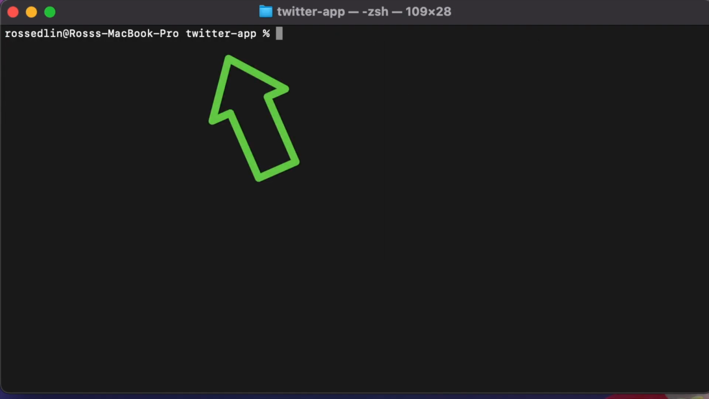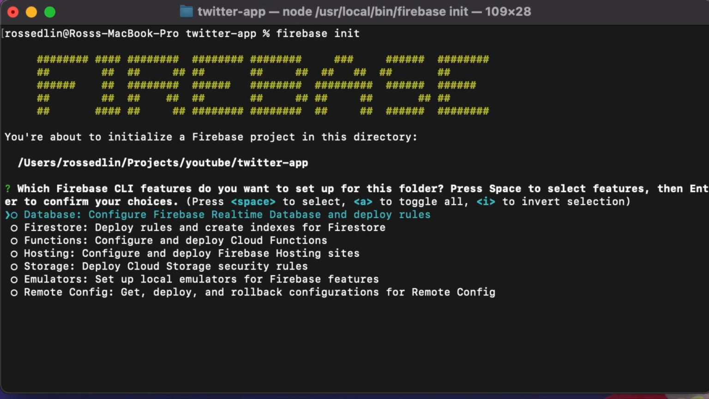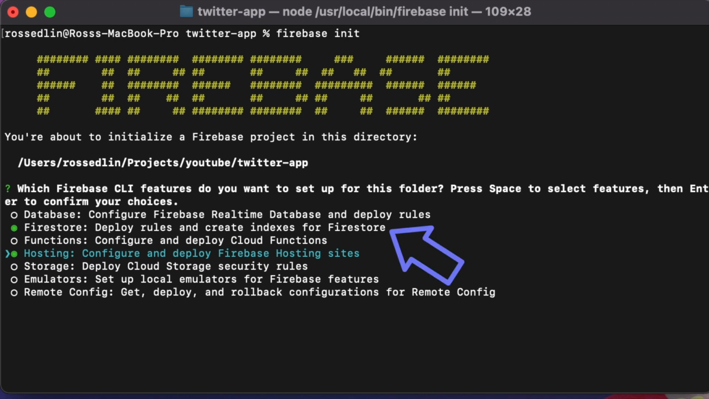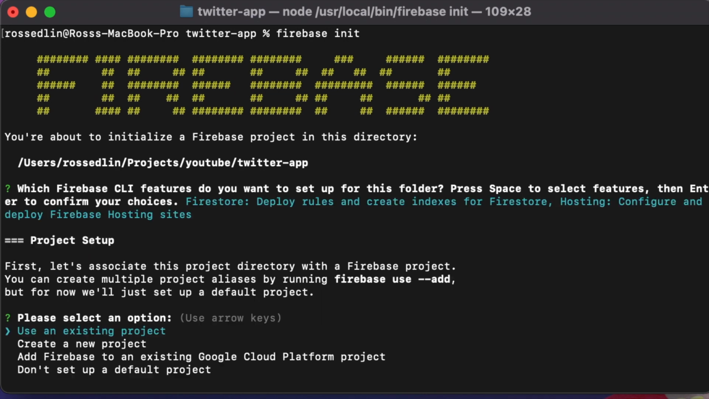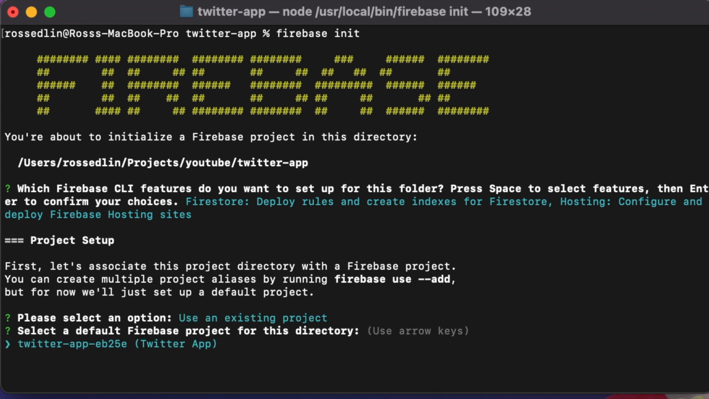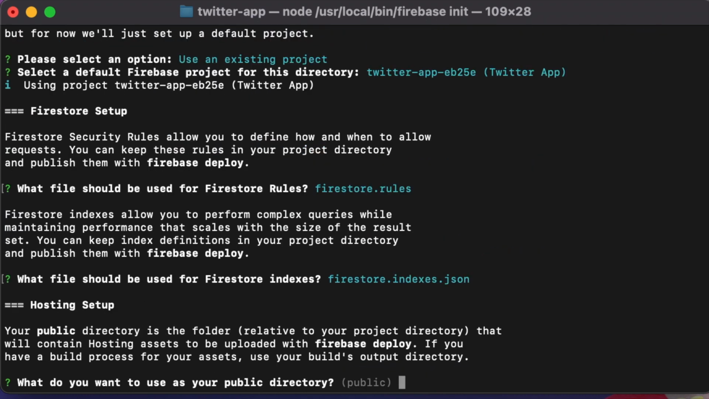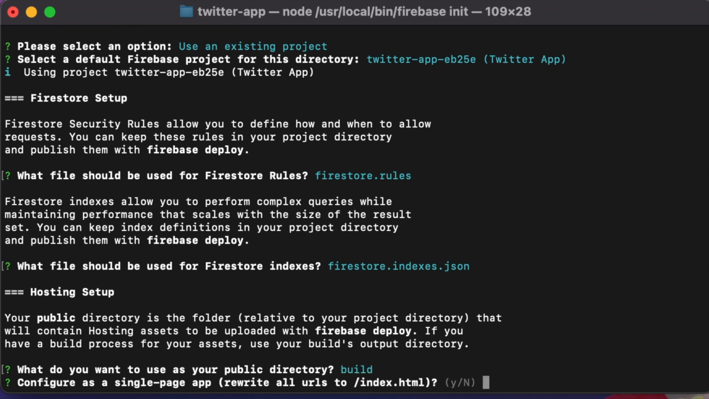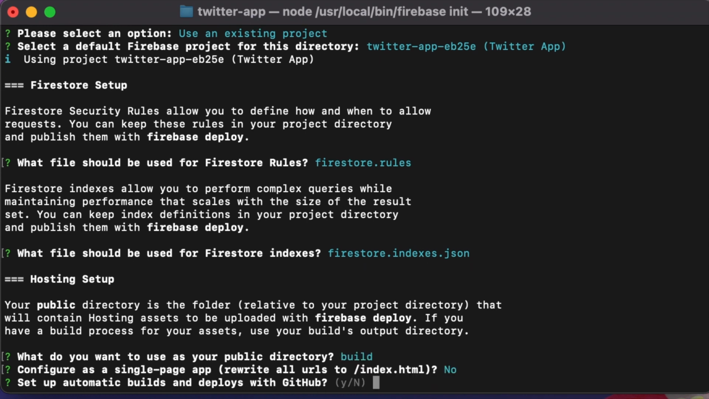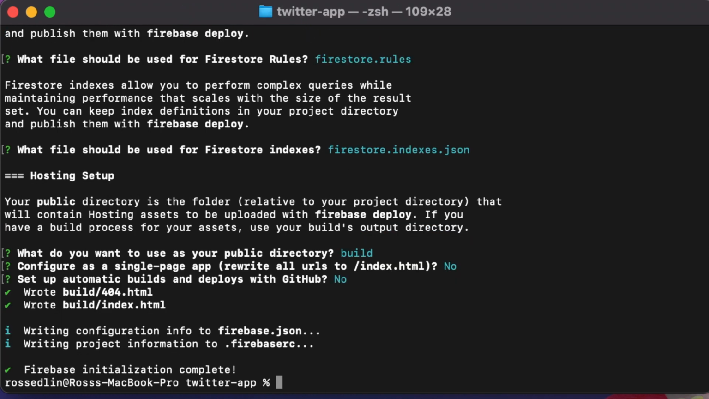Next, make sure you're inside of your Twitter app folder and do a Firebase init to initialize your project for Firebase. The two we're going to use are Firestore and hosting. So we're actually going to be hosting this on Firebase, and we're going to be making use of the Firestore, which is a document-based database. You want to use an existing project, the one we created earlier, and select Twitter app. You want the default for the Firestore rules, same for this. And for the public directory, you want build, and no for the last two because you don't want a single page app and you don't want automatic builds.